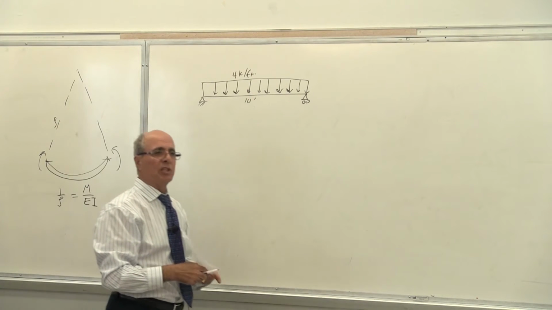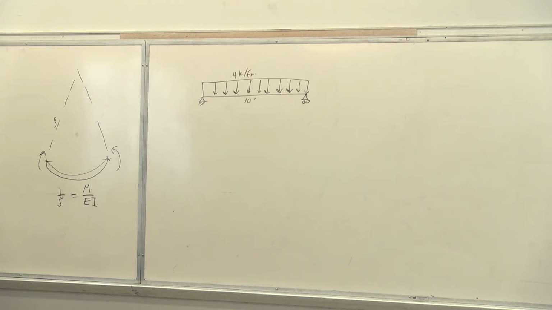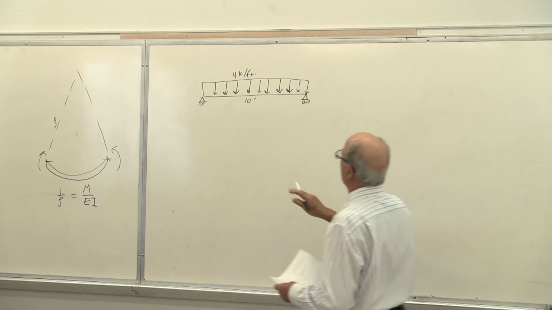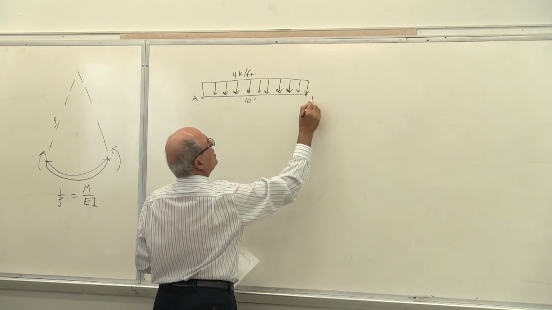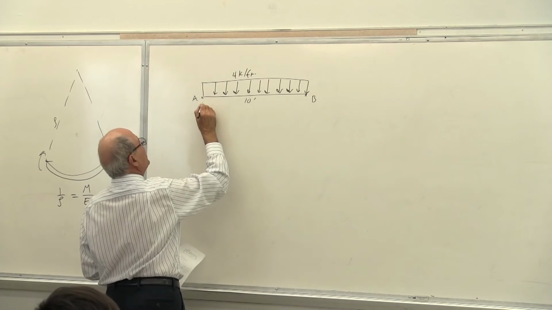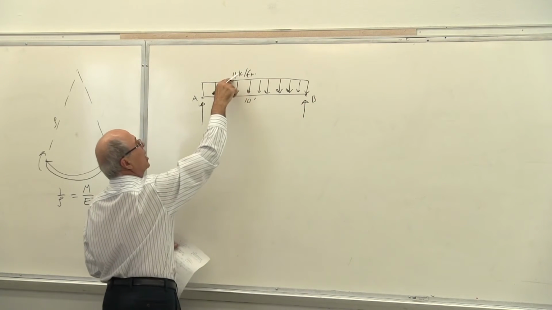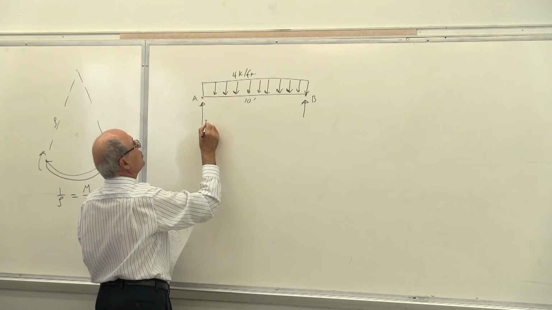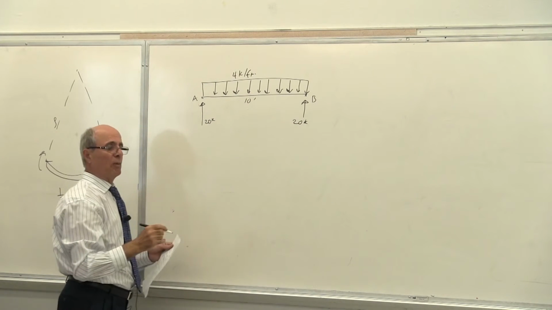Obviously, this beam is determinate because immediately I can find the reactions. This is such a simple beam, you don't even have to think about it. It is a symmetrical beam, so RA must be equal to RB. So let's say that here is A, and here is B. So the statics of this problem is very simple. 20 times 4 is 40, half and half, so 20K here, 20K here.